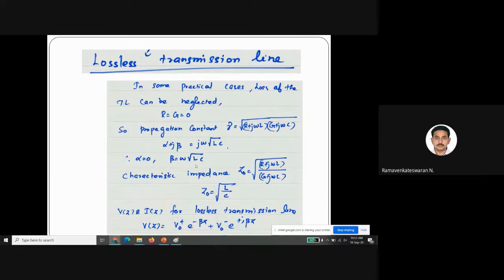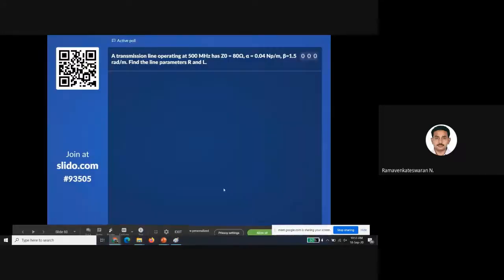If you substitute that, let us keep it as this beta. And what is the characteristic impedance? I'll get root of L by C. That's why I told you this is not a complex number, it's basically a real number. Okay, Z naught is a real number, which means it is close to lossless. This is the V of z in a lossless line.